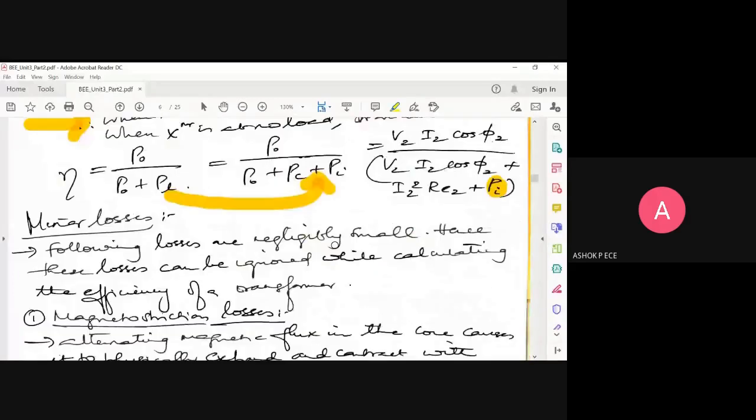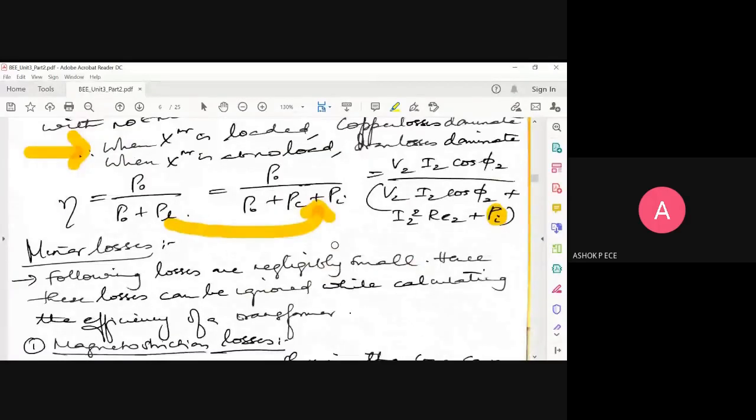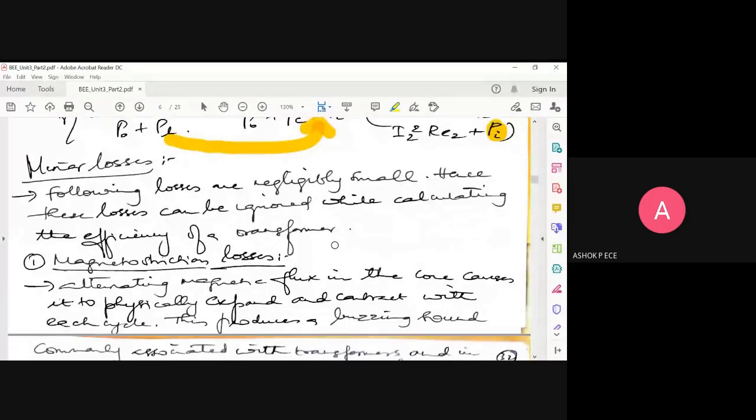The following losses, what we are going to see, are additional losses which may occur in a transformer which we have not included. They are very, very small and they can be neglected while you calculate the efficiency of the transformer. So first one is